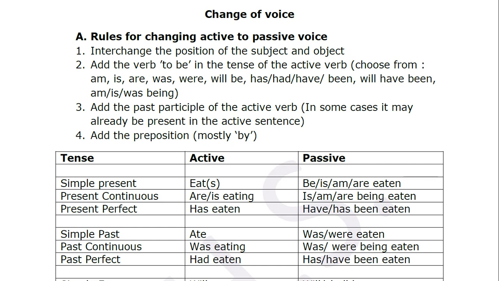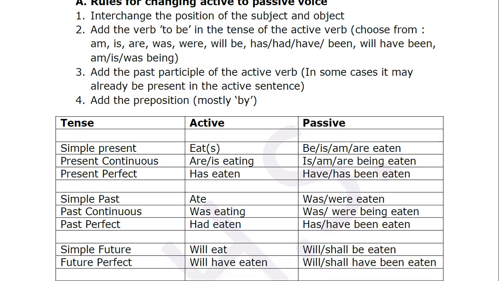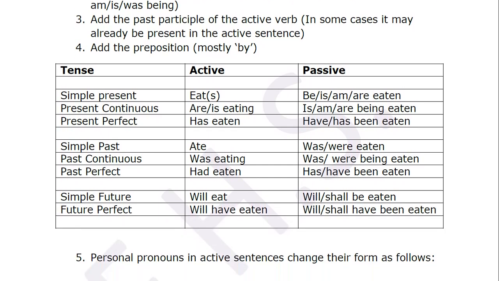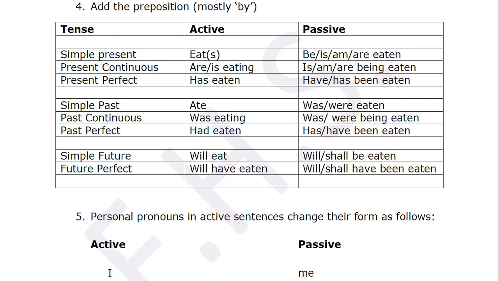Instead of eats, it becomes eaten, and before that, according to your tense and number, you will write either is, am, or are. So it becomes is, am, or are eaten.